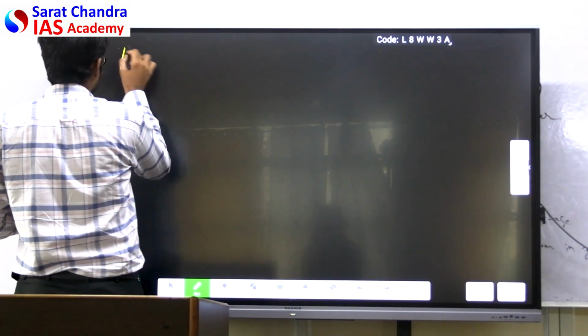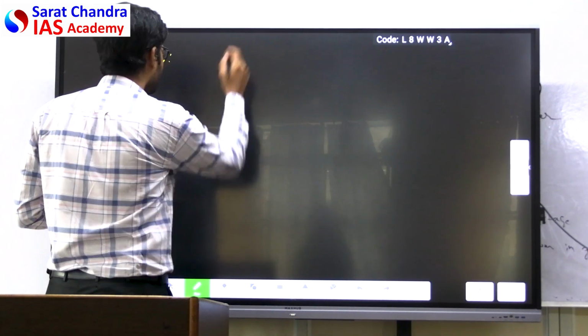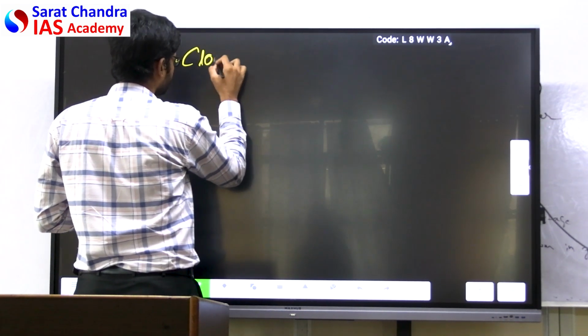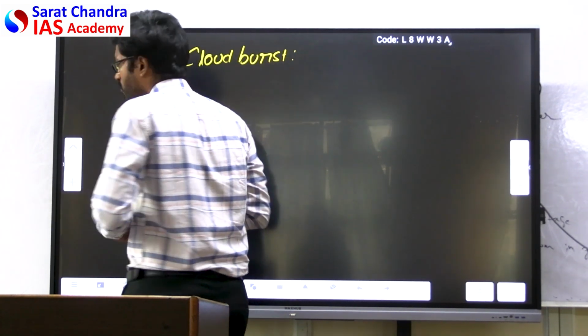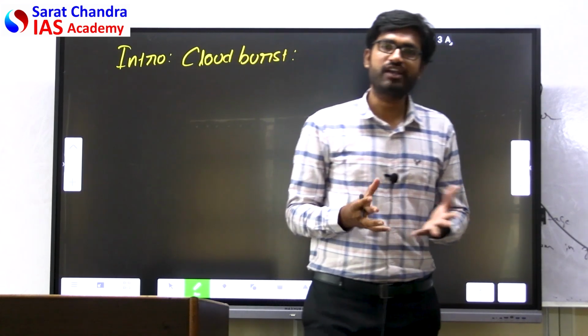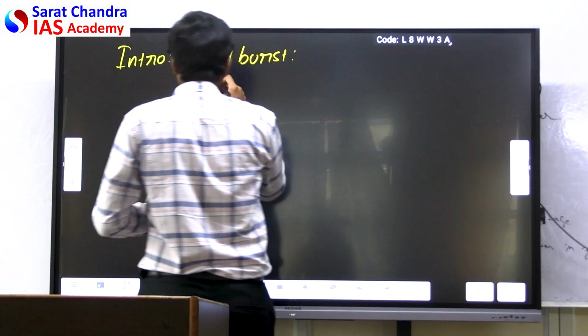The introduction part, you can start directly with the definition of cloudburst. What has IMD, the Indian Meteorological Department, given as the definition of the cloudburst? You can start with the definition.